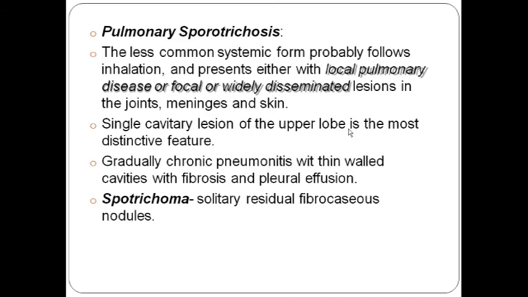Why chronic pneumonitis? Because the antigens cause more lymphocytic infiltration and it is a slow growing fungus, so chronic pneumonitis will usually be seen in these cases, and it will heal with scarring, that is fibrosis and pleural thickening. And sporotrichoma, what is that? Solitary residual fibrocaseous nodules. So whenever the lesions have healed because of extensive fibrosis, there is a small raised lesion present. Without drugs, it will not heal.